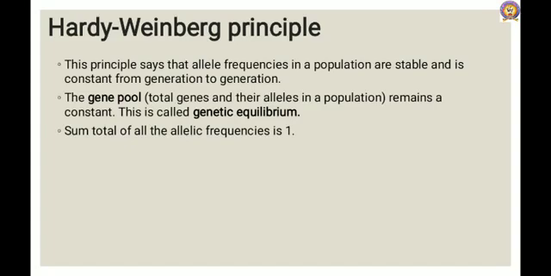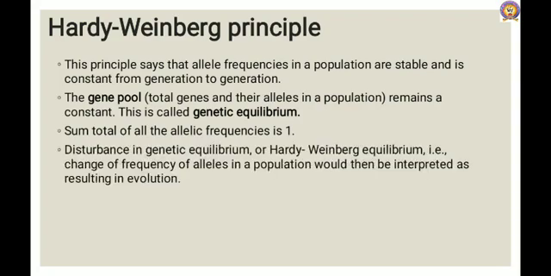That is called genetic equilibrium. The sum total of all the allelic frequencies is the same. Disturbance in genetic equilibrium or Hardy-Weinberg equilibrium, that is, change of frequency of alleles in a population, would then be interpreted as resulting in evolution.